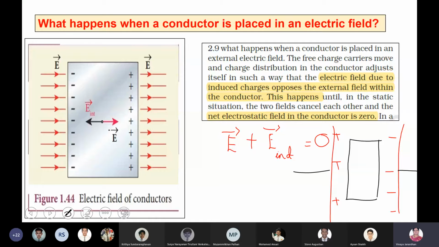Now let us see what happens when a conductor is placed in an electric field. Now all the electrons will move towards the positive plate. This is the positive.